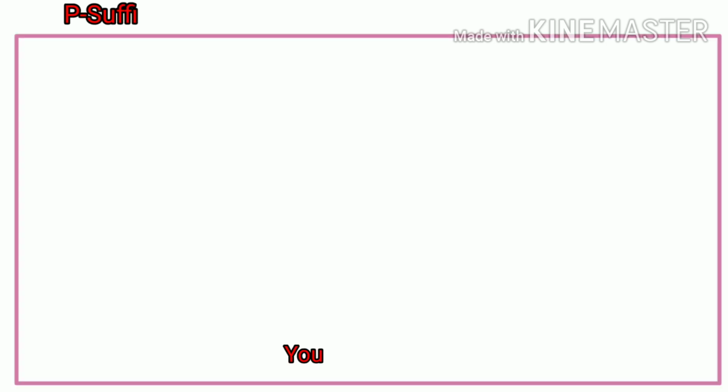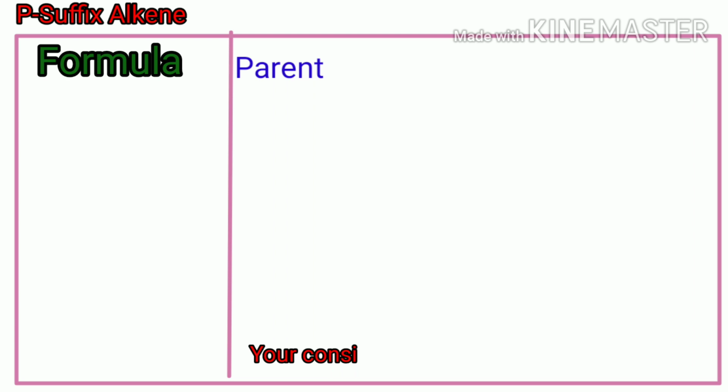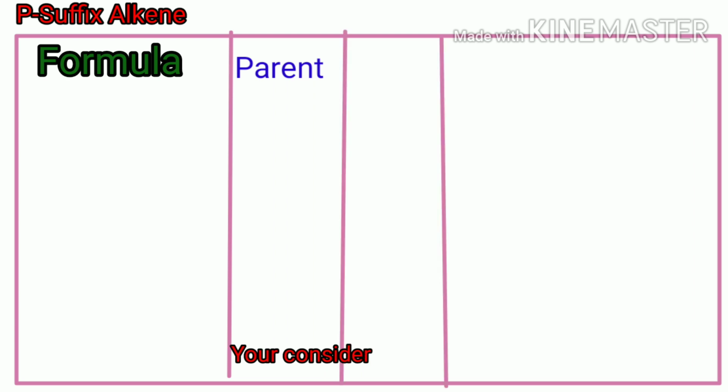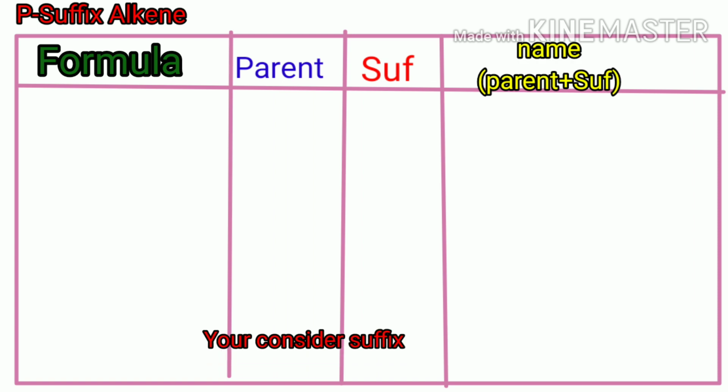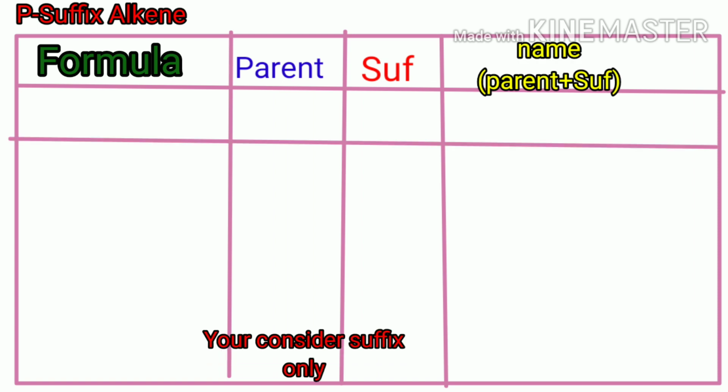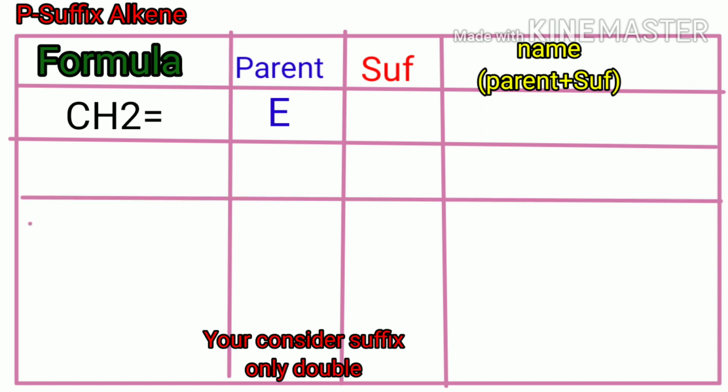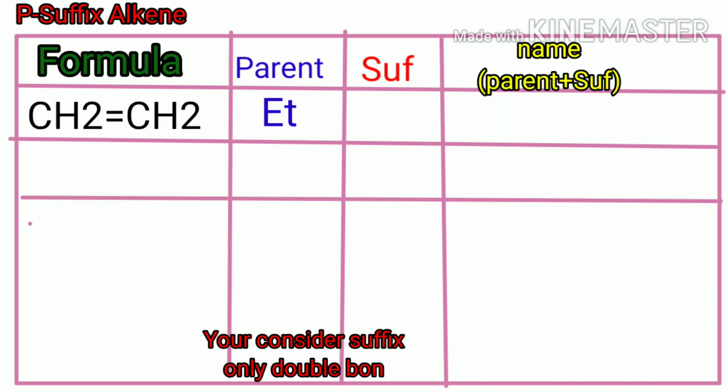Next, alkene. Alkene means the primary suffix ene is added with the parent. The procedure is the same as alkane, but the only difference is that parent plus ene is added.